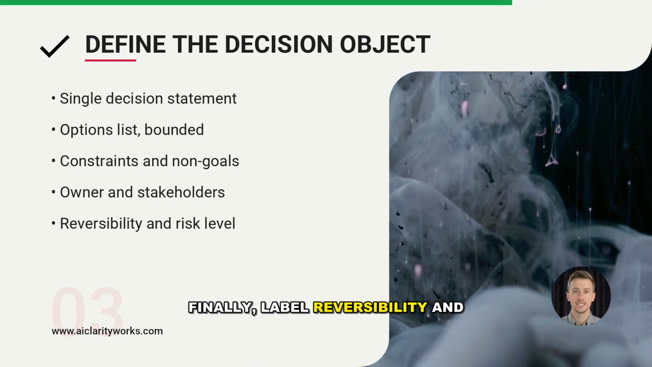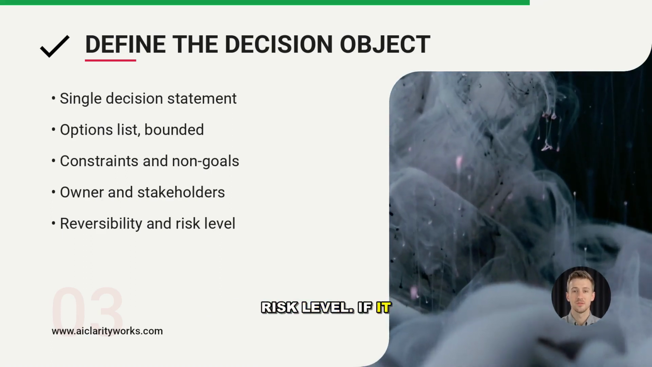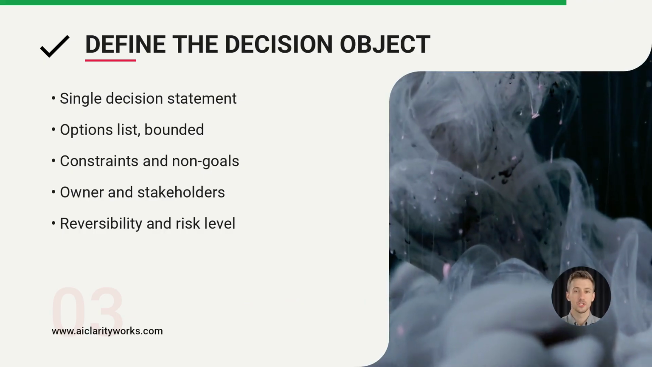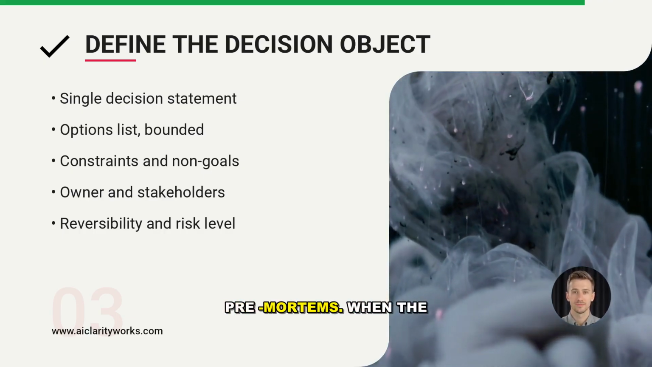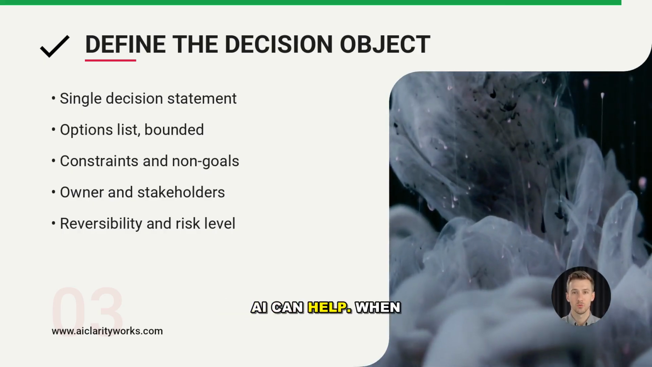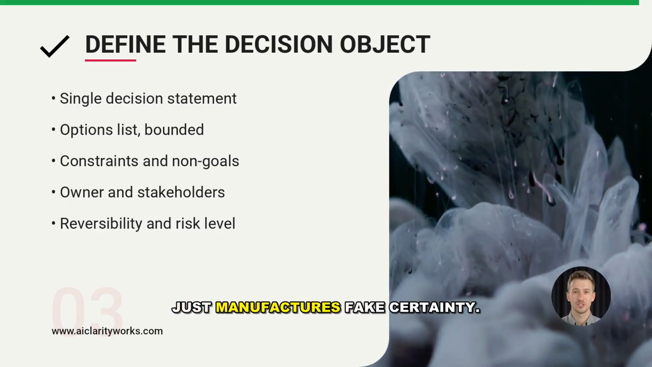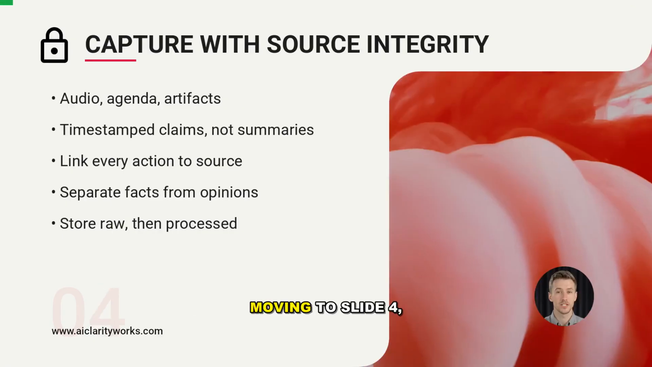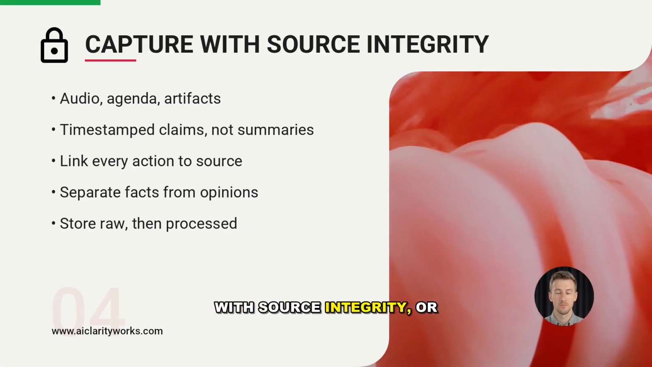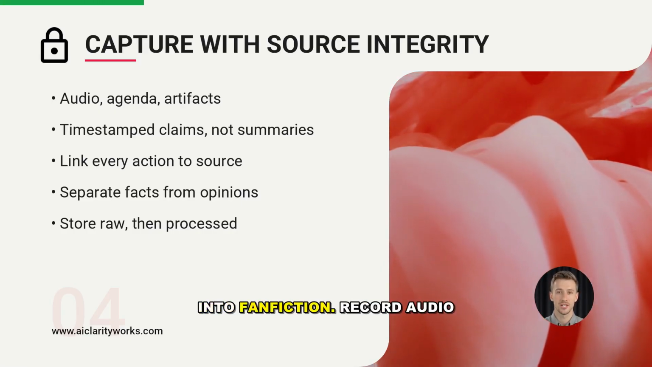Finally, label reversibility and risk level. If it is reversible, decide fast. If it is one-way and high risk, demand stronger evidence and pre-mortems. When the decision object is crisp, AI can help. When it is fuzzy, AI just manufactures fake certainty. Moving to slide 4. Now capture the meeting with source integrity, or your notes will turn into fan fiction.